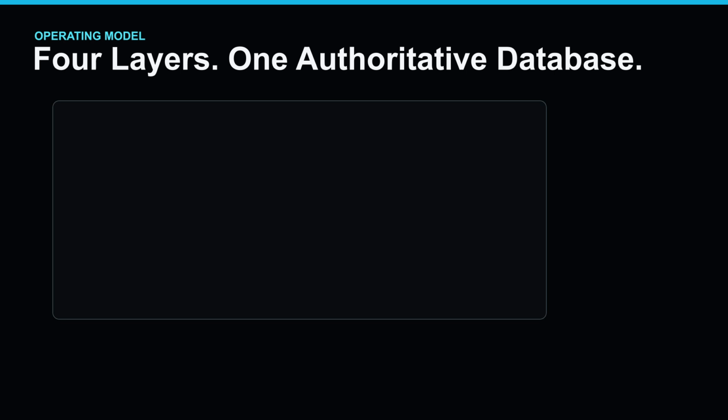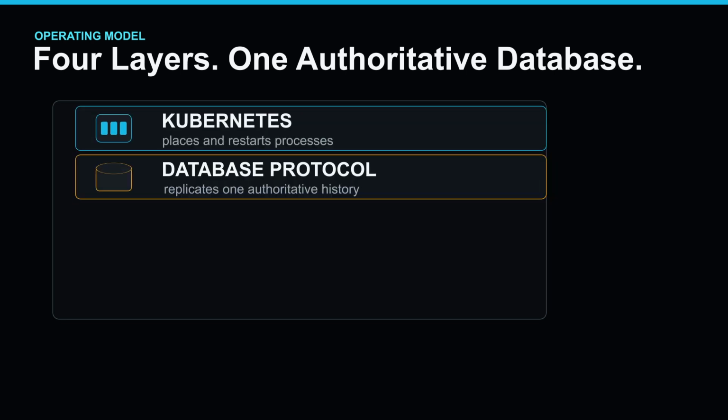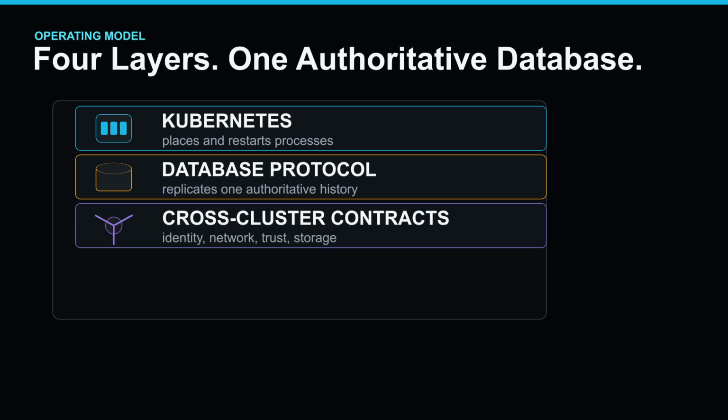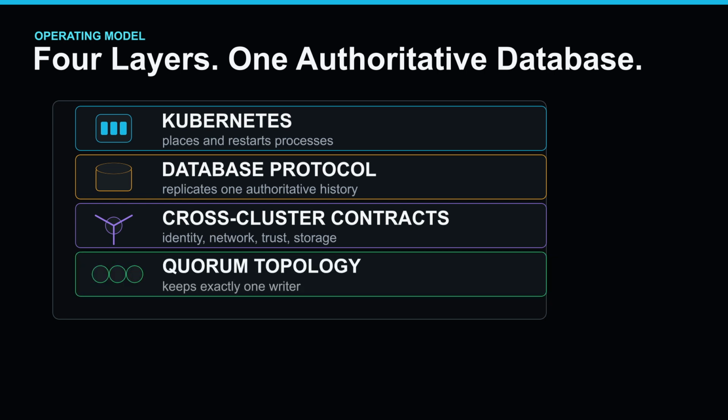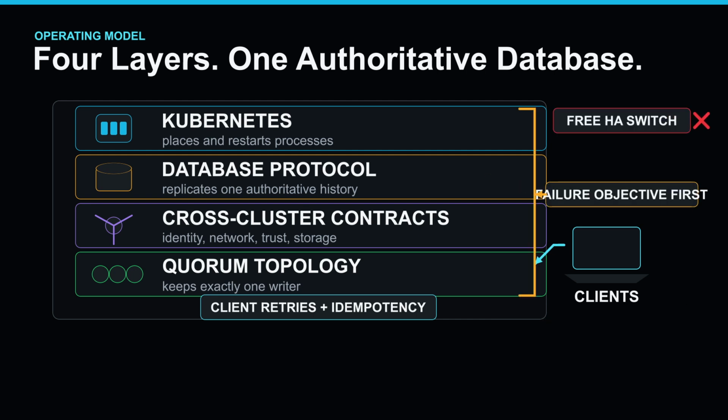Here is the idea I want you to keep. Kubernetes can keep database processes running. The database protocol keeps one history authoritative. To span clusters, we must deliberately bridge identity, networking, trust, and storage. Then we must place quorum so only one side can write after a partition. Finally, our clients must survive the election and the uncertain outcomes around it. Multi-cluster is valuable when the failure objective justifies all of that machinery. It is not a free high availability switch.